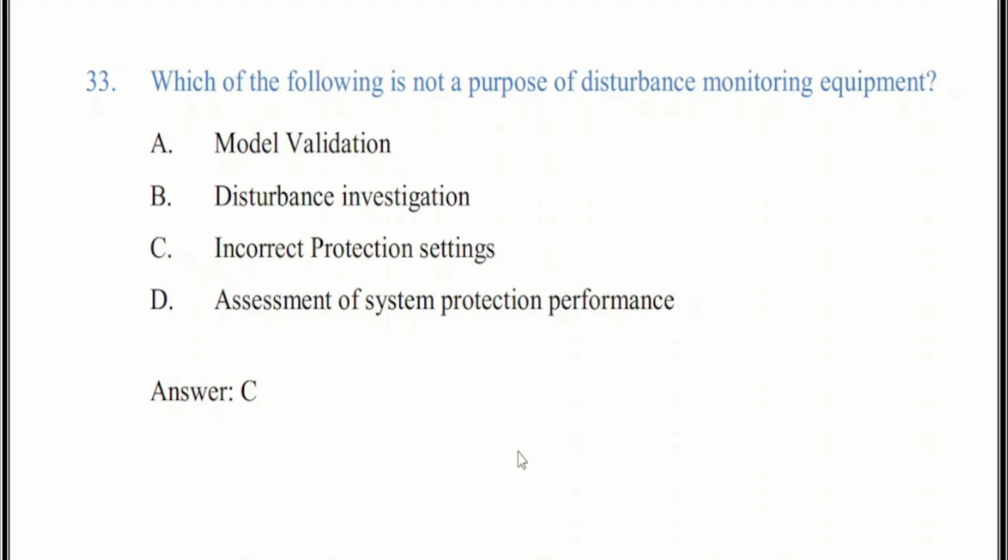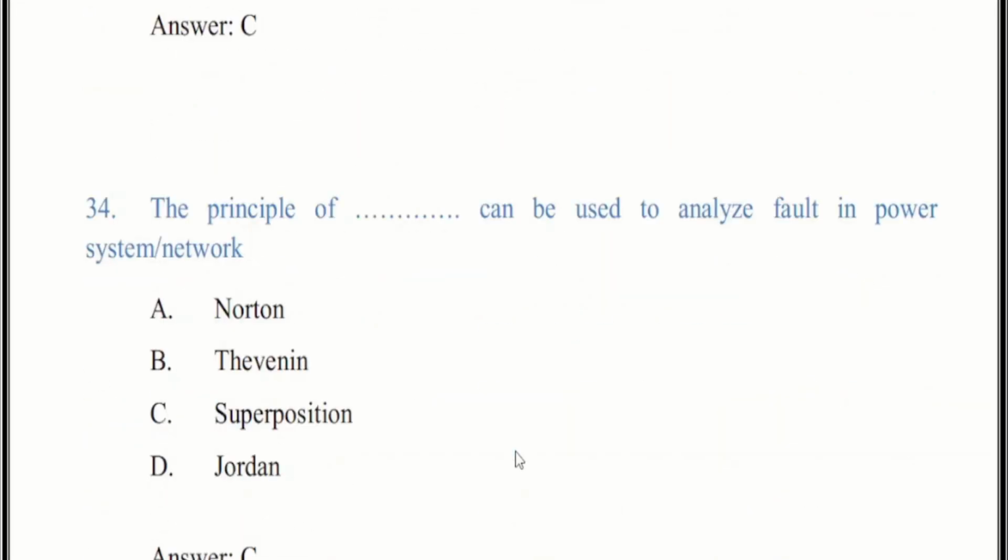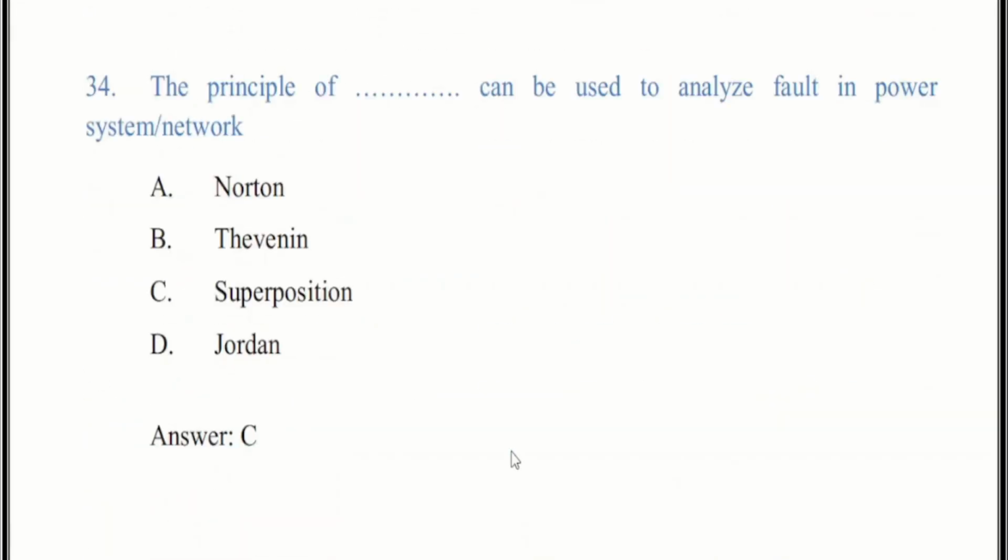Now we come to question number 34. The principle of dash can be used to analyze fault in a power system or network. There are four options. The correct answer is C, superposition.